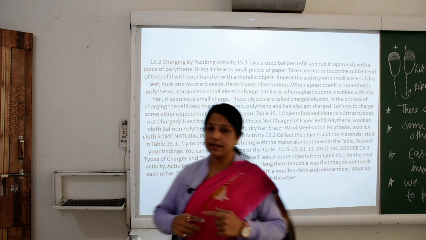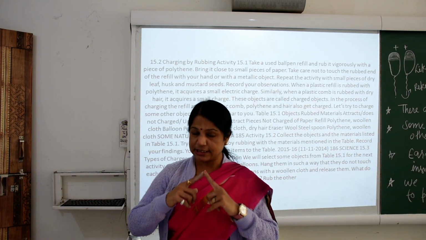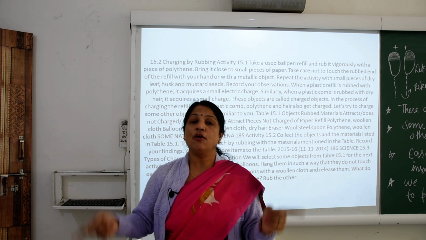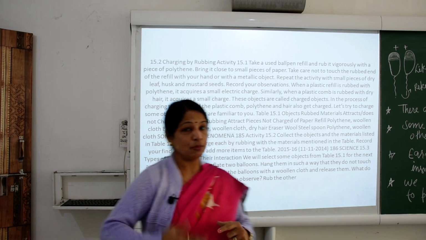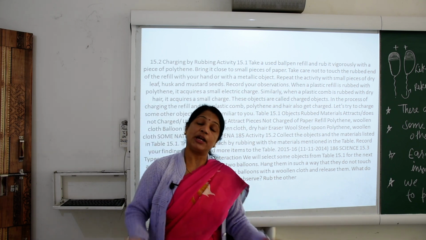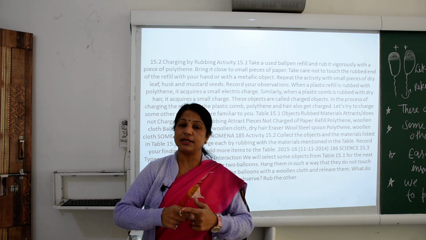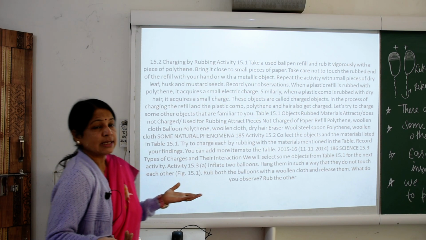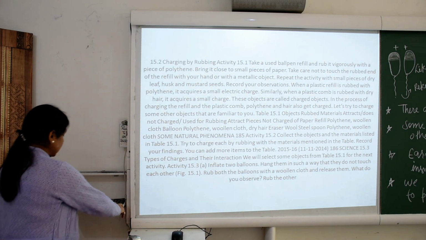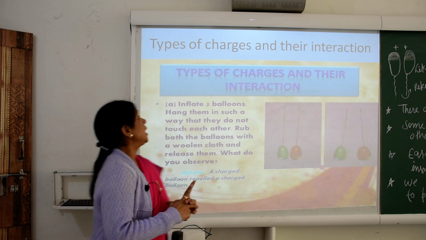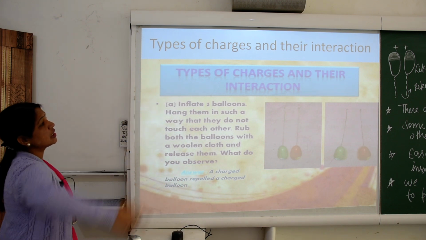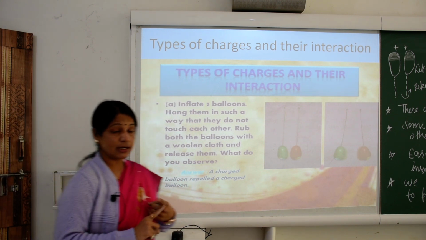When we do various activities, we can see what repels and what attracts. The balloons may repel or they may attract. Both cases happen here, on the basis of the charges. Let's see further the types of charges and their interactions.